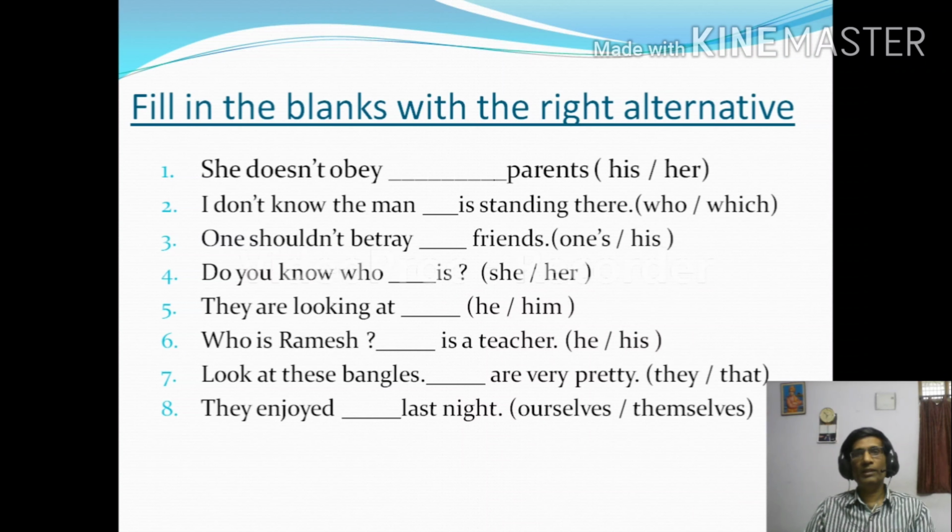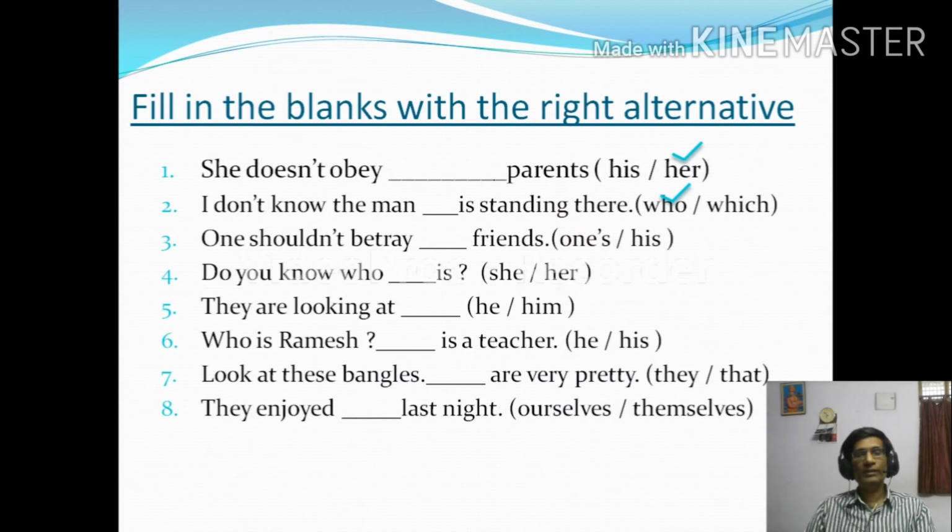Which is suitable here? Here "her" is the correct answer because of "she". Next, "I don't know the man dash is standing there." Options are who, which. The answer is who.